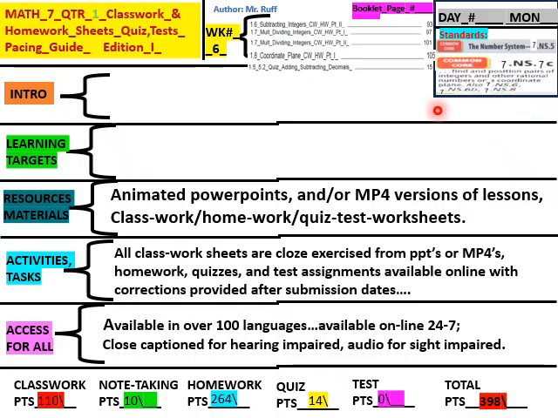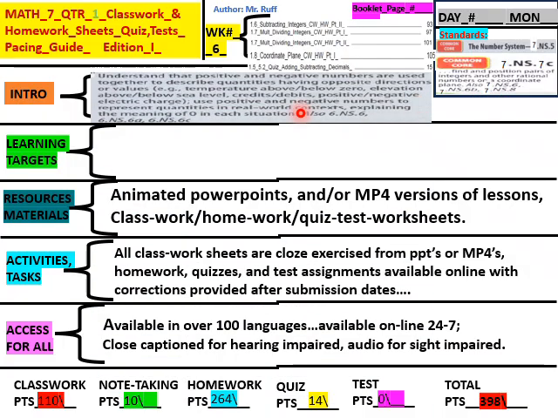7.NS.6, 7.NS.6b, and then 7.NS.8. And our intro here is again understanding that positive and negative numbers are used together to describe quantities having opposite directions or values. For example, temperature above and below zero, elevation above and below sea level, credits and debits, positive and negative electric charges.